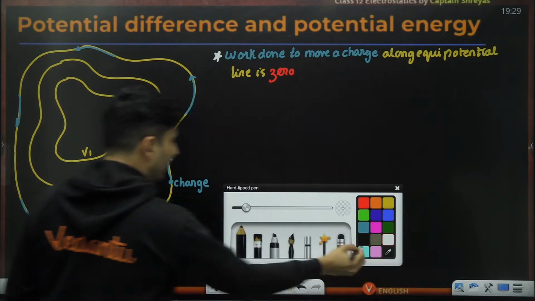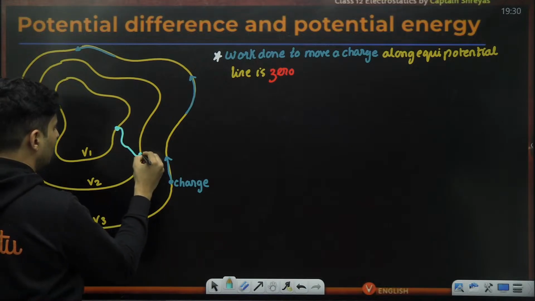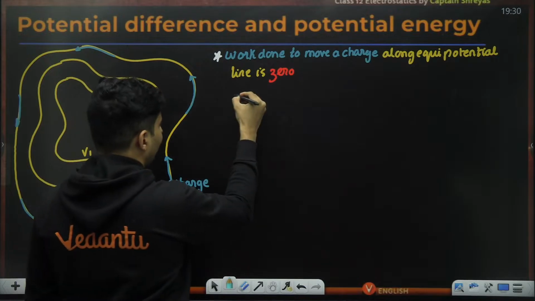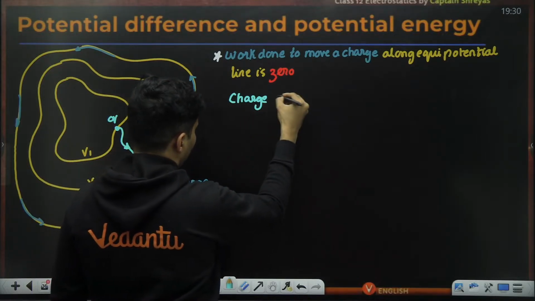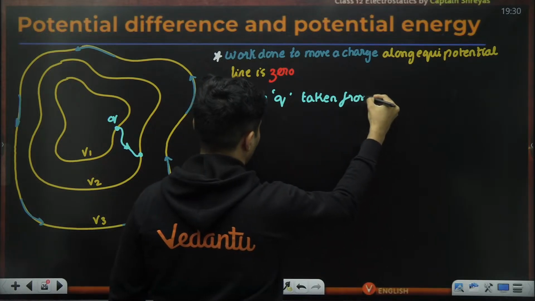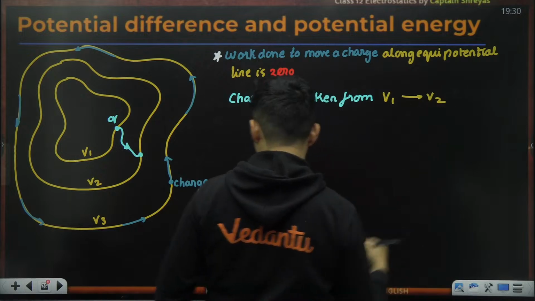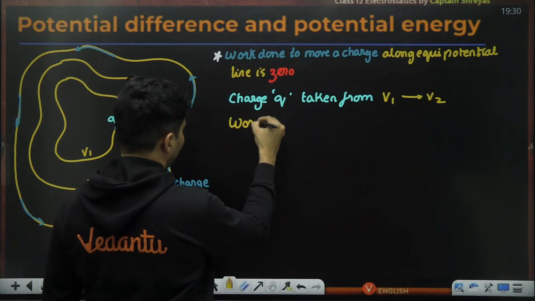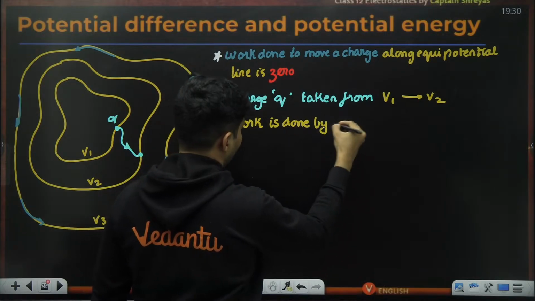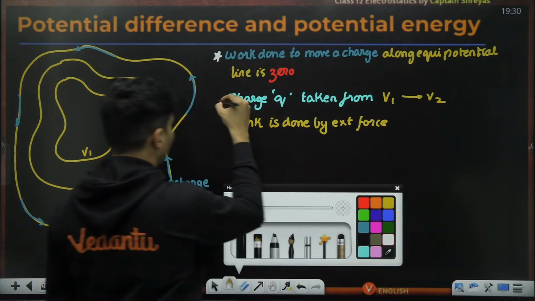But somebody decides to take a charge from here, some path, and bring it over here. Doesn't matter. So if a charge small q is taken from an equipotential line V1 to V2, then work is done by that external force, and the formula for that is as follows.